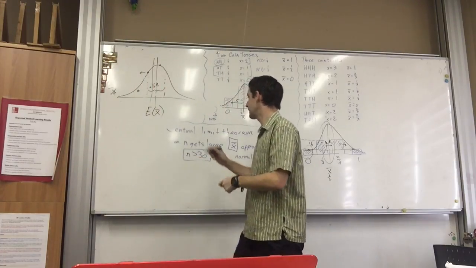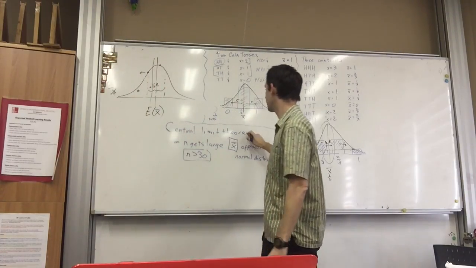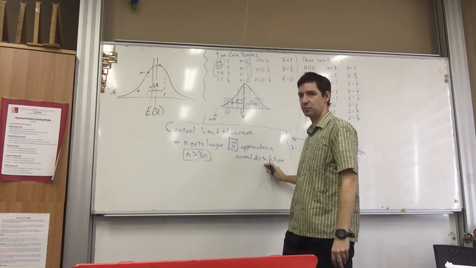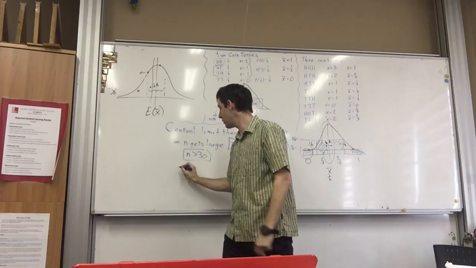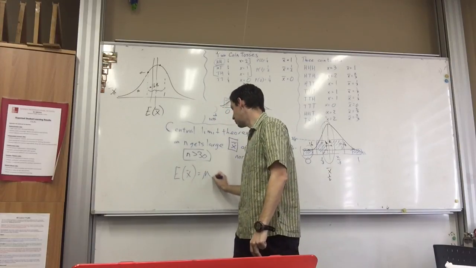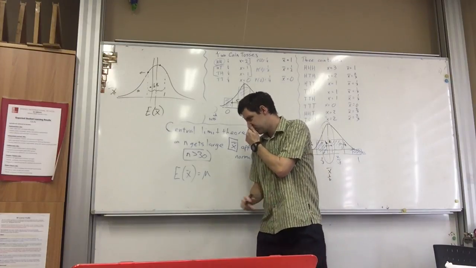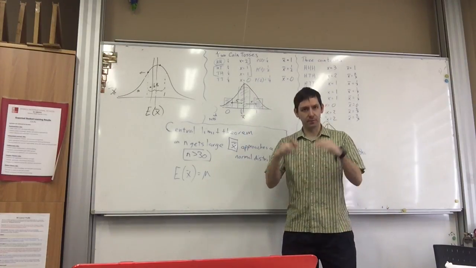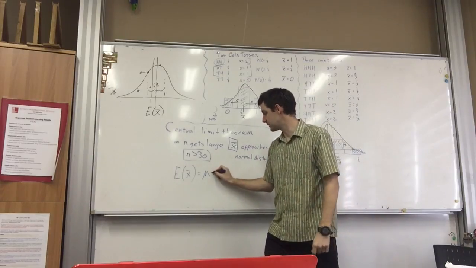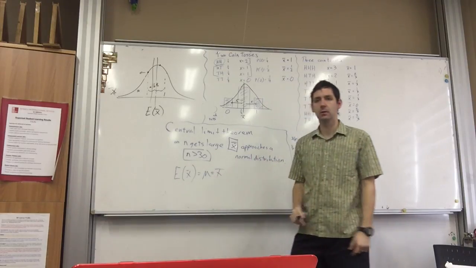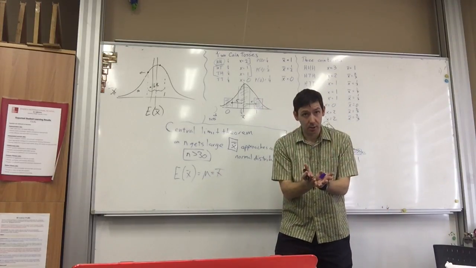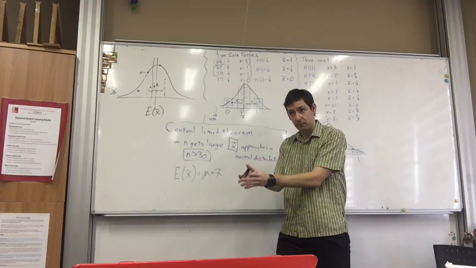We said central limit theorem: as n gets large, the sample mean approaches a normal distribution, which means that we expect the sample mean to be equal to the average of either the population or the sample, because those are the same thing, right? Because we said that that's a good estimator for this. Okay, so we expect that to be that value. However, there will be some variance.